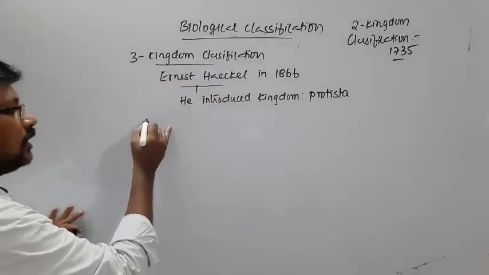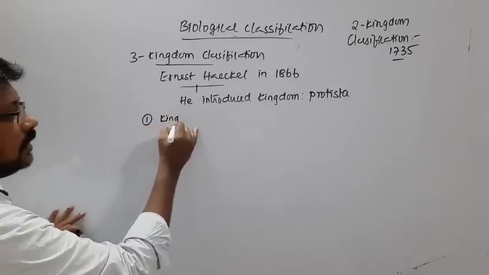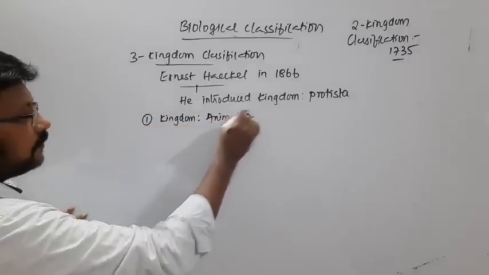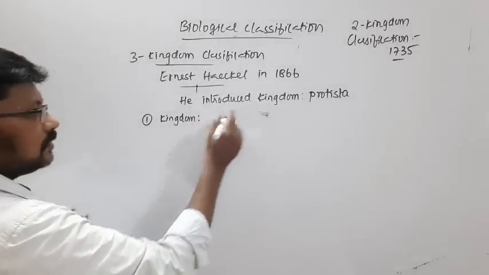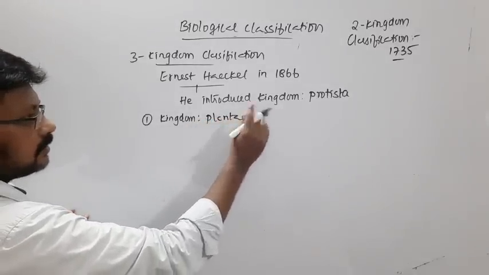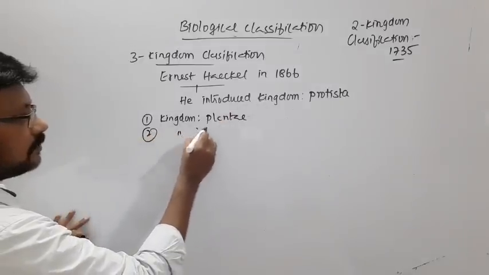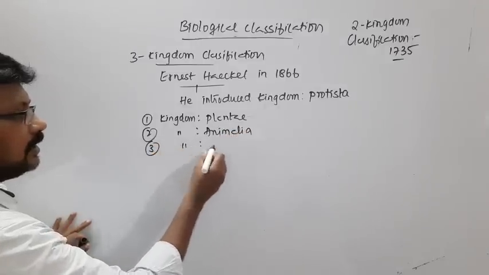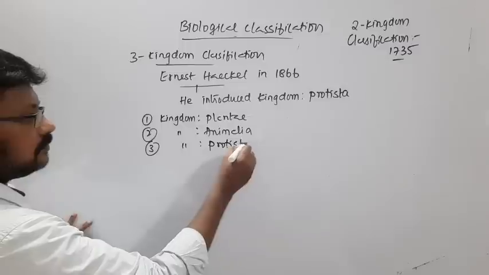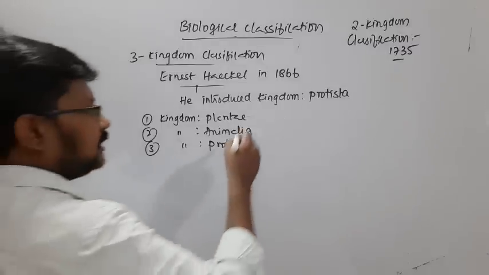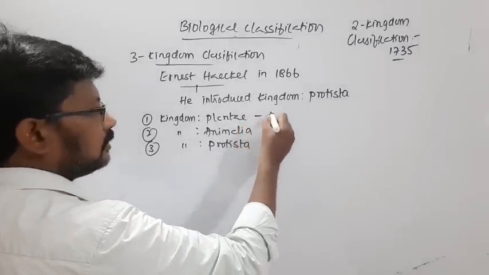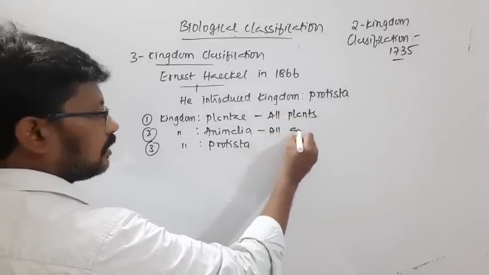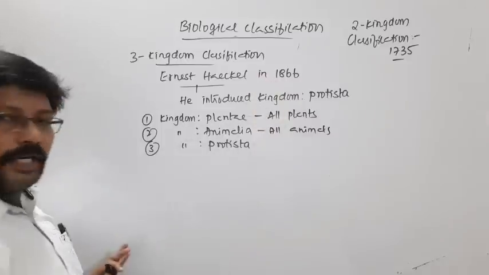So the total kingdoms: the first one is Kingdom Plantae, then Kingdom Animalia, and the third one is Kingdom Protista. In Plantae, as we know, all plants are included, and in Animalia, all animals are already included.